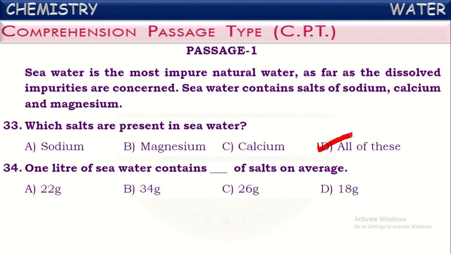1 liter of seawater contains dash of salts on average. Yes, on average, 1 liter of seawater contains around 26 grams of salts in it.